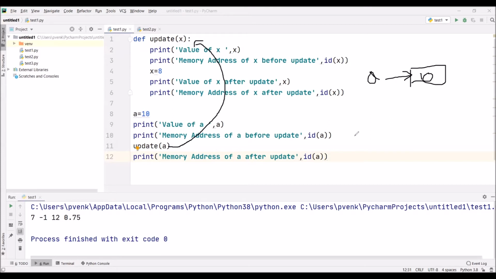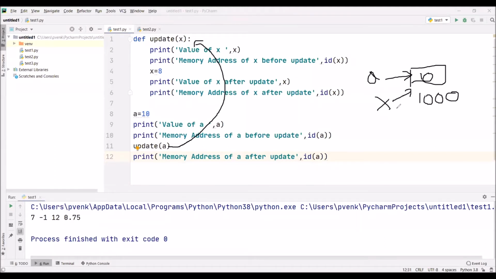We will check. So the value of a is 10. When I pass this argument a to the update function, the value of x is also 10. When we are checking what is the address of a and what is the address of x, they both are showing the same address. I am randomly taking some address 1000, means the address of a and address of x are same. So because they are same, can I call this as pass by reference? Because we cannot call it as pass by value.